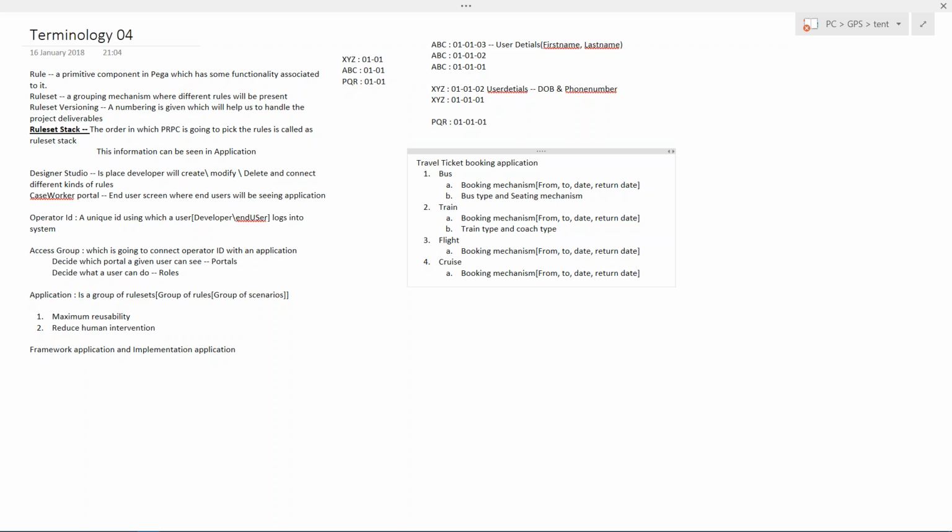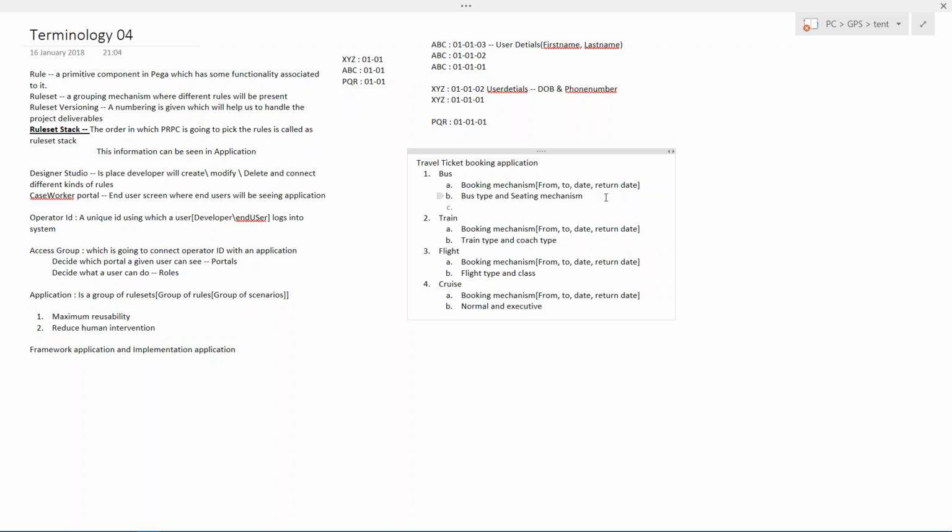Next, flight type and class. Which class? Economy class, business class and all. I'm not sure about cruise, but something like this will be there in the cruise also, something like normal and executive. So the next thing that I need, next one is payment mechanism.